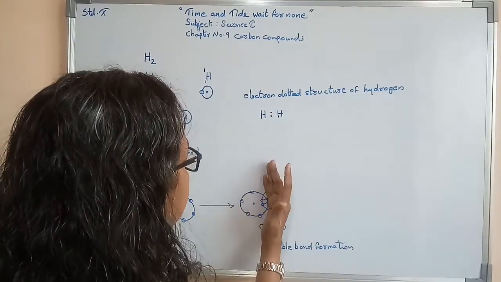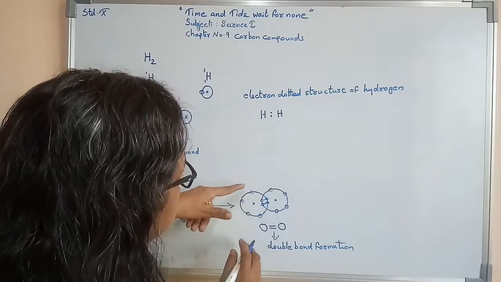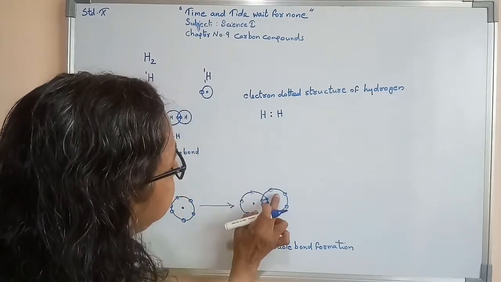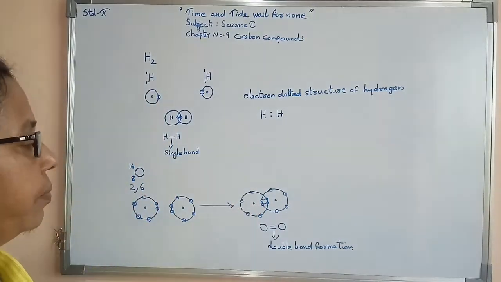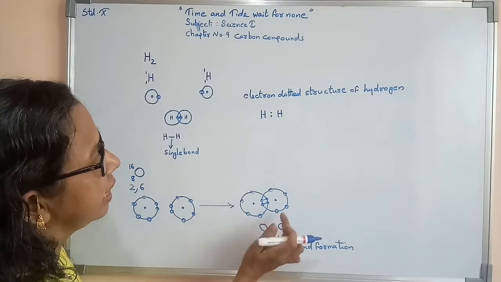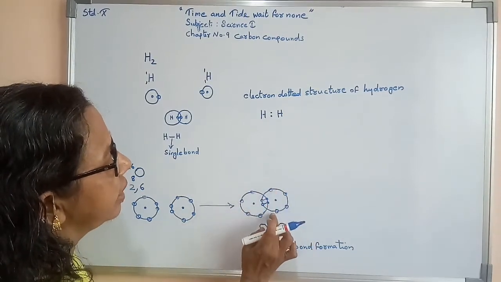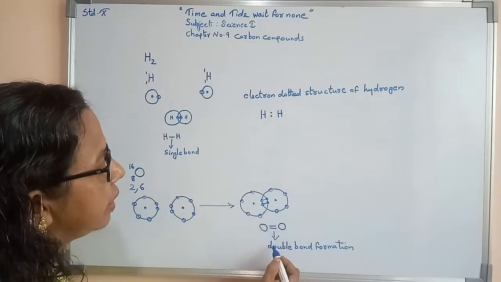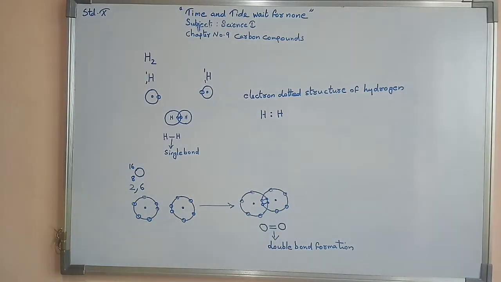Similarly, if we count this oxygen, already 6 and 2 electrons from this oxygen it has taken. Because of that we can say that this oxygen is also in the octet condition, and this oxygen is also in the octet condition. So this is known as a double bond formation.